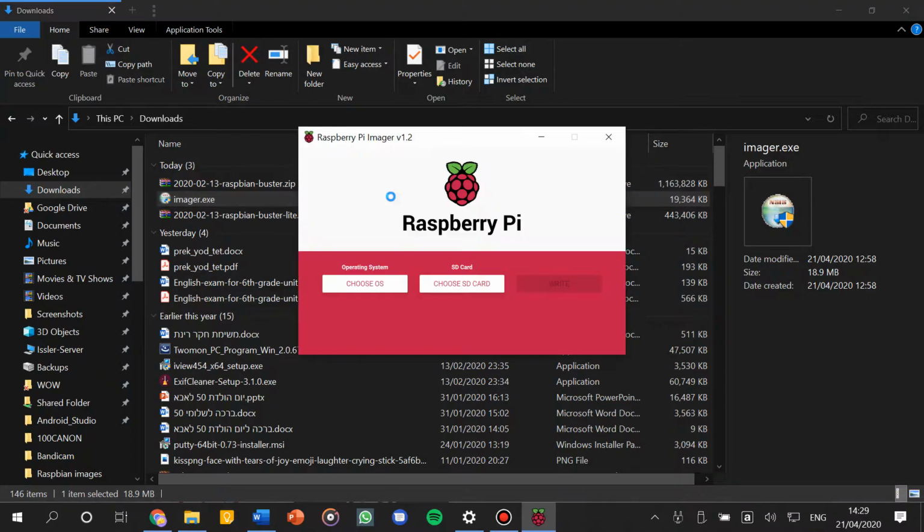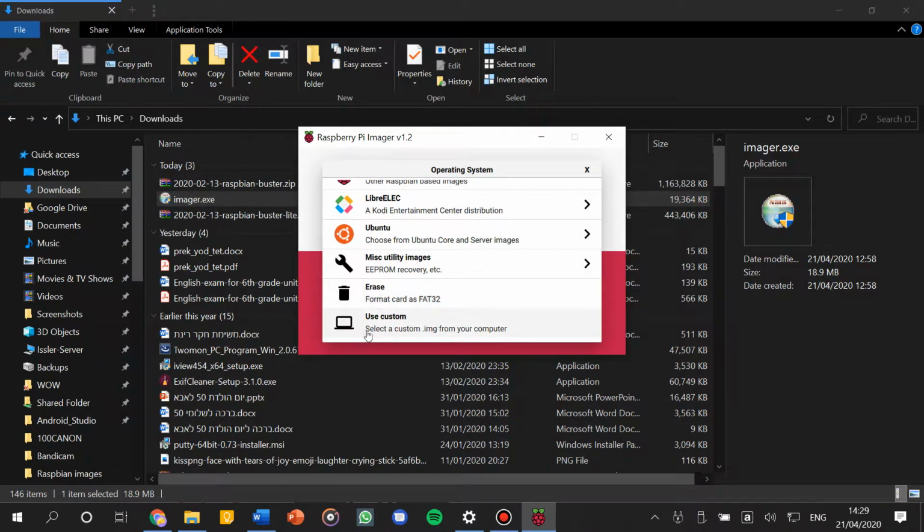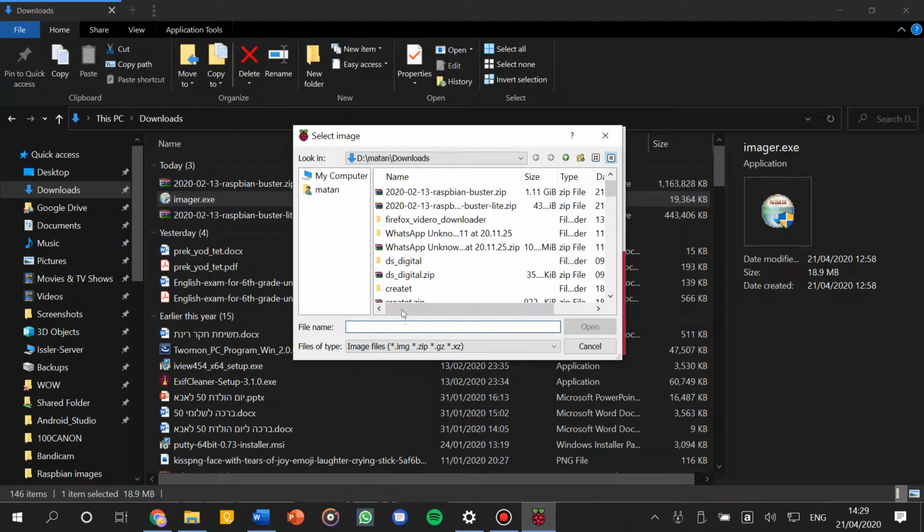After the installation is finished, we need to choose the zip file that we have downloaded. So let's click on Choose OS. I'm gonna select Use Custom. This is the image that I've downloaded, so let's choose it.